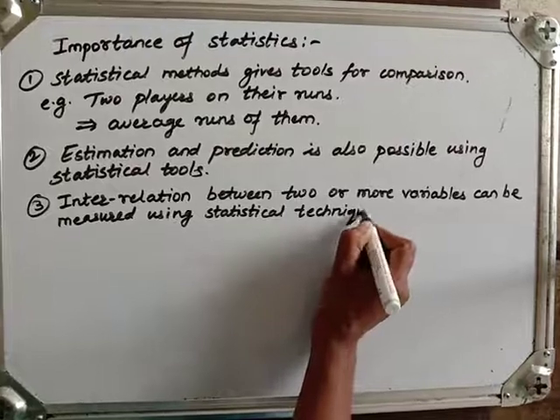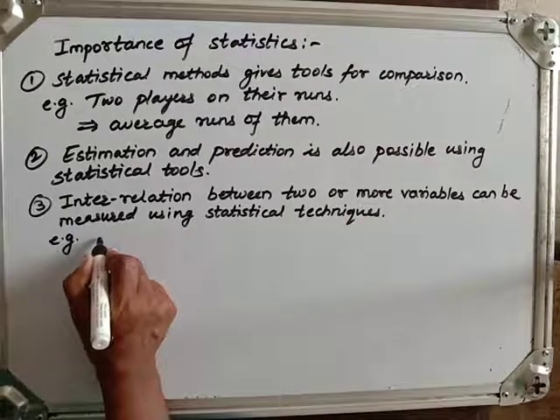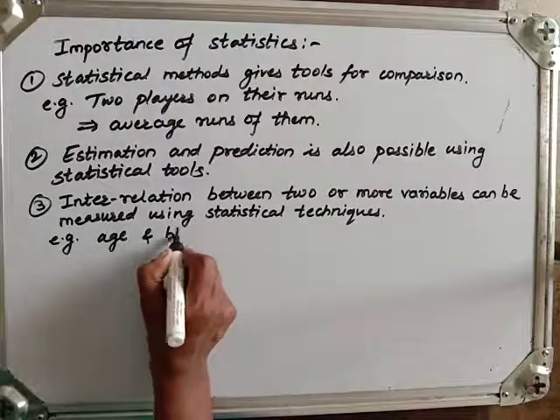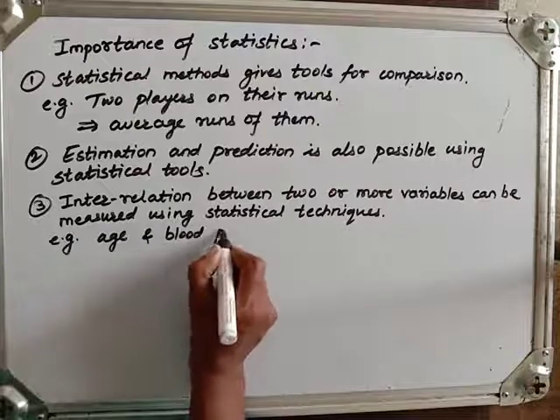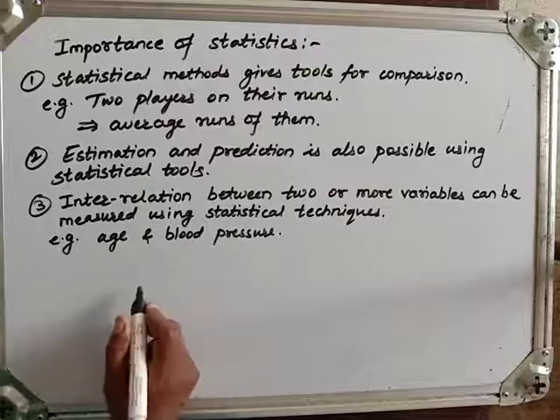For example, I can say we can find a relation between age and blood pressure. For that also some statistical tools we are using.